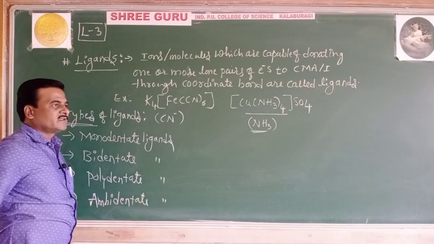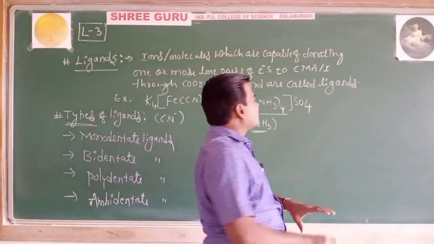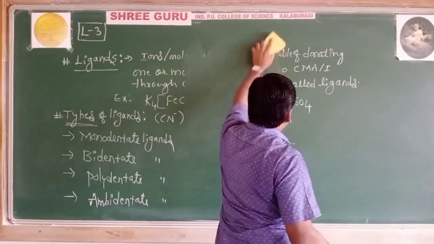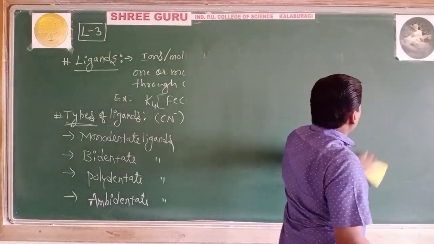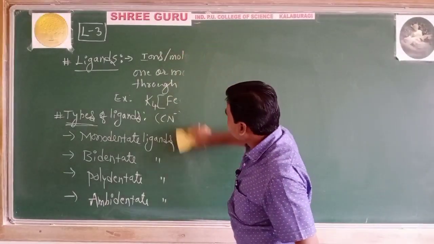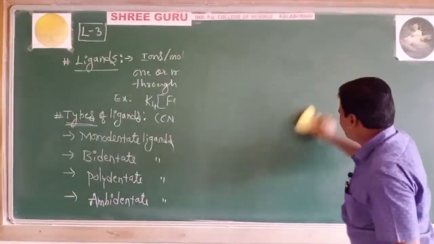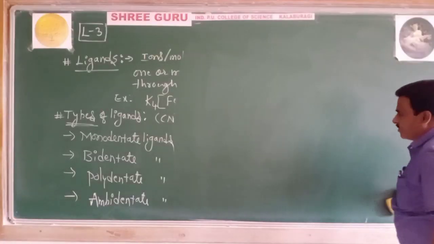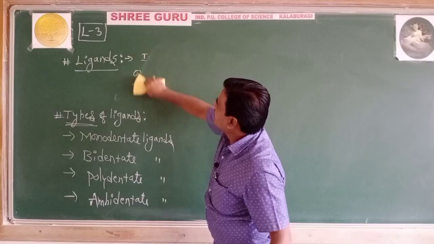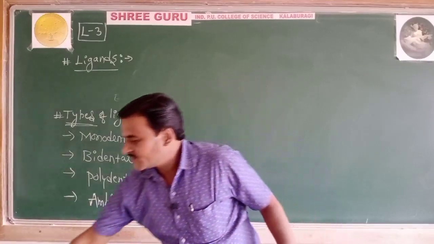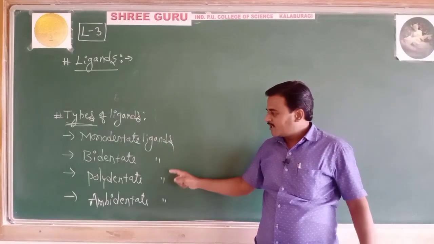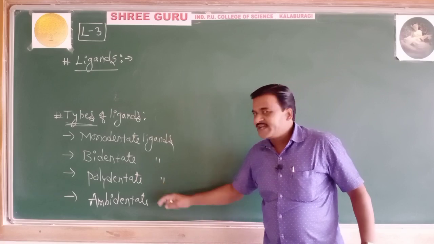I repeat, depending on the number of lone pairs of electrons donated by the ligands to the central metal atom or ion, the ligands are further classified into the following types: monodentate ligand, bidentate ligand, polydentate ligand, and next, ambidentate ligand.